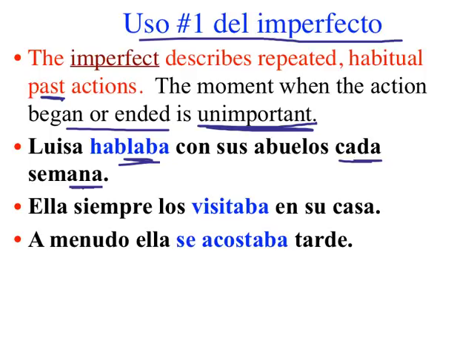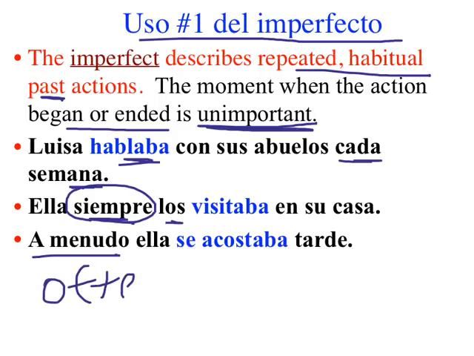Ella siempre los visitaba en su casa. Siempre. Habitual repeated actions. A menudo, which means often. Ella se acostaba tarde. A menudo.